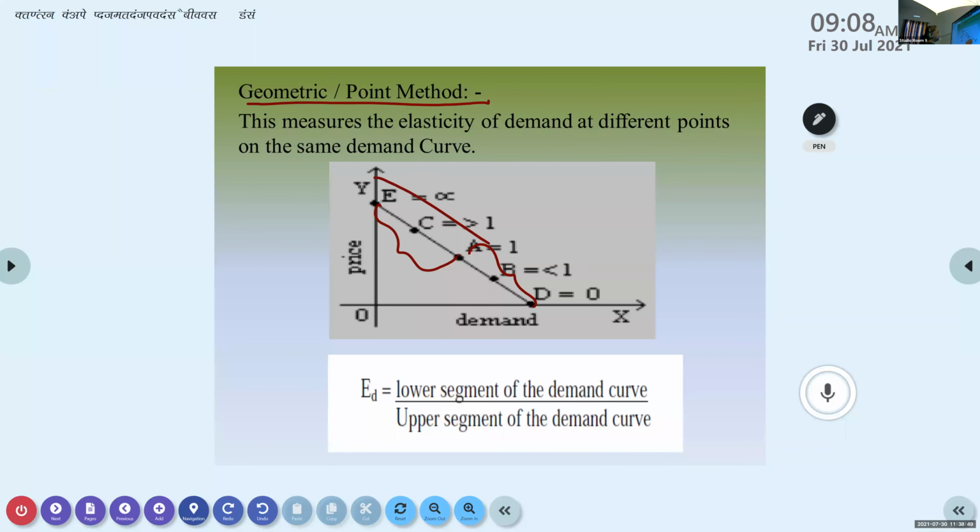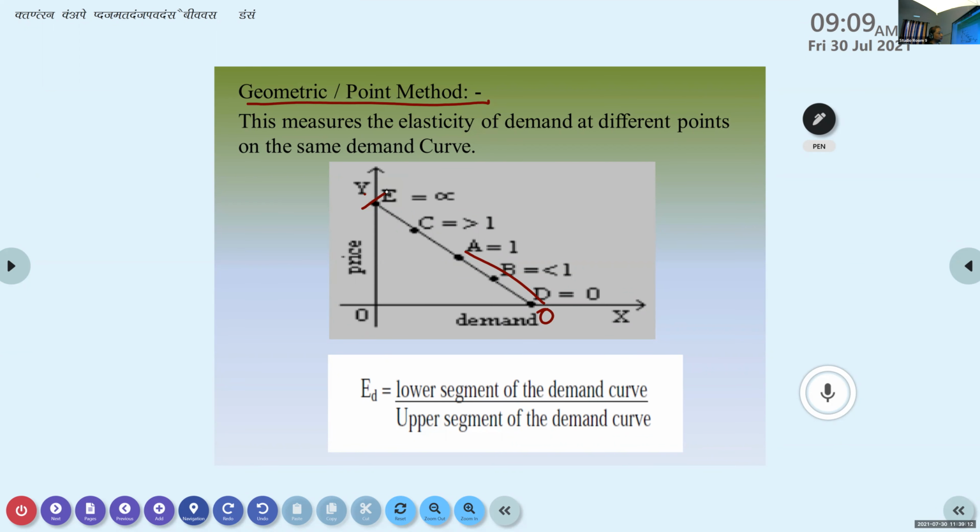You just imagine this is 12, and if you put the points in between and give some numbers, you will get the exact value. From this to this, you will be getting 0 point like that, and this you know that it is 0, and this point is infinity. Okay, so this is about the geometric or point method. This is given in your textbook, but there is no mathematical calculations for you.